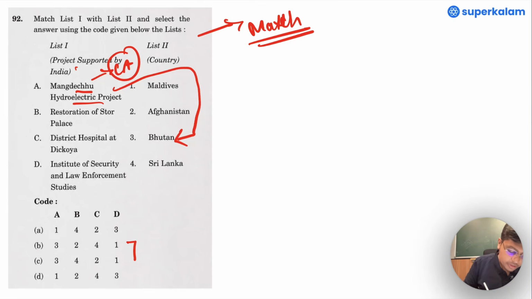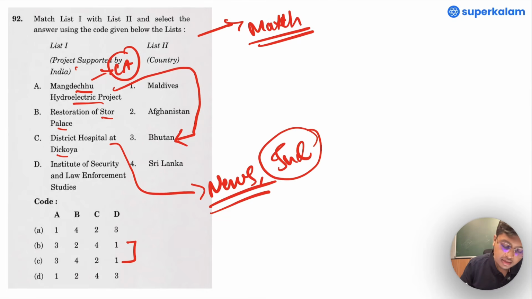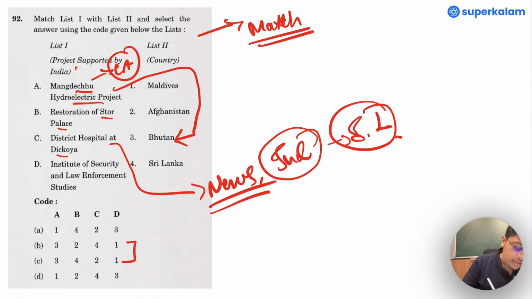We are left with 2 options. Now, restoration of Store Palace, District Hospital of Dikoya. This was also in the news. This is one of the things that India has been doing as humanitarian assistance in Sri Lanka. So C becomes 4. Naturally, it's only option B.